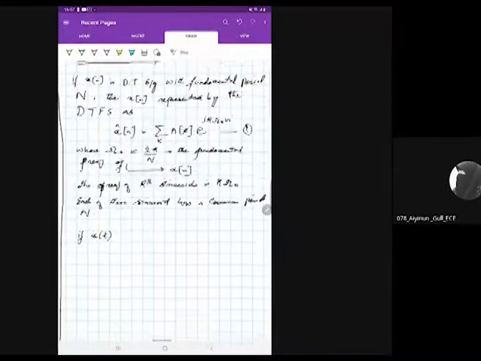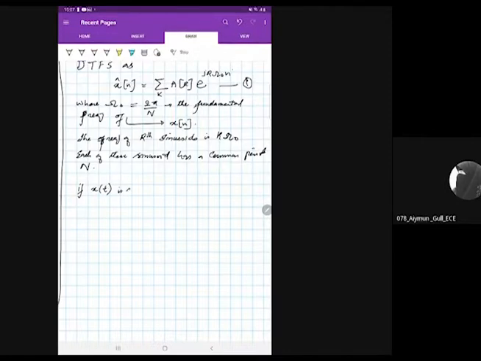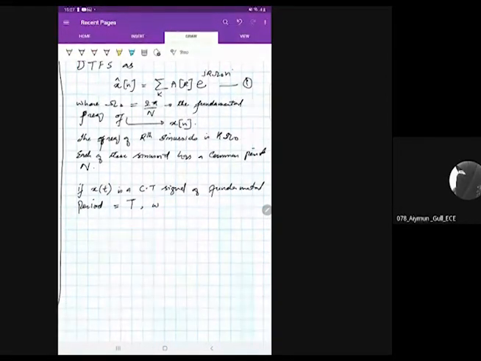If x of t is a continuous time signal of fundamental period equal to T, then we represent x of t by the Fourier series representation.